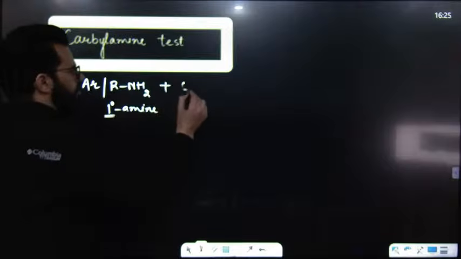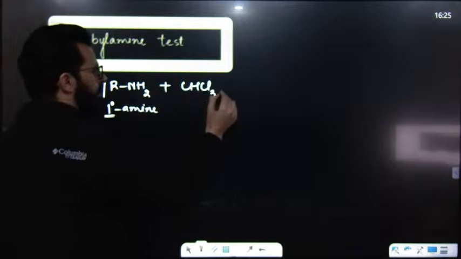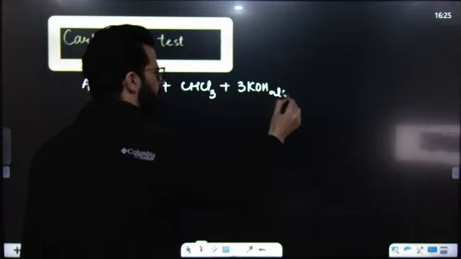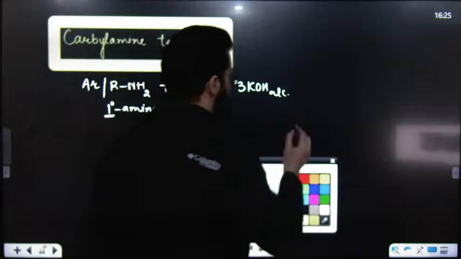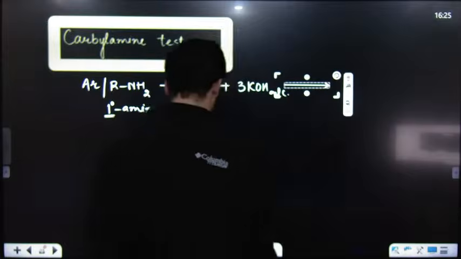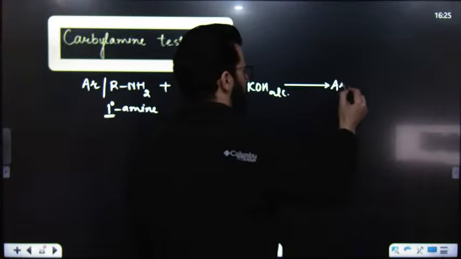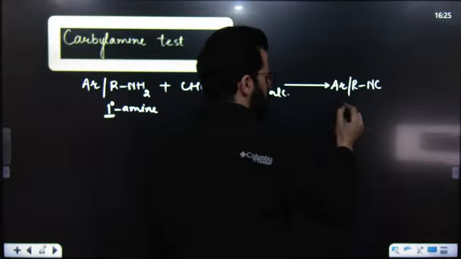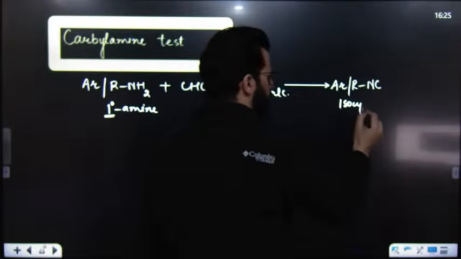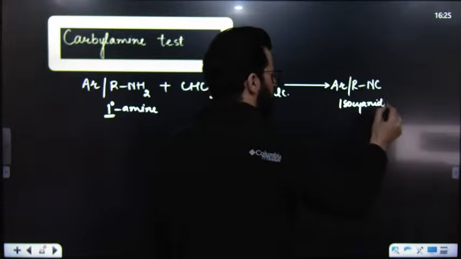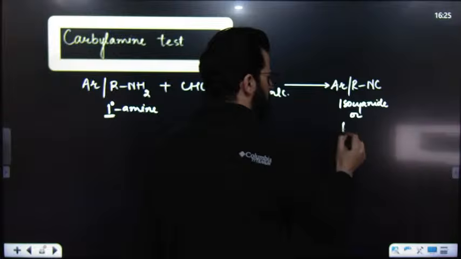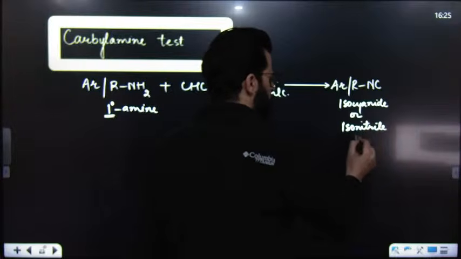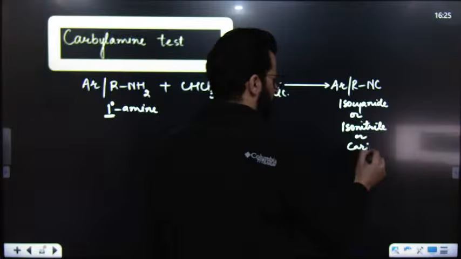On treatment with chloroform in presence of base, it results in the formation of isocyanide. So this is isocyanide which is formed. Its another name is isonitrile, or its another name is, my dear students, carbylamine.